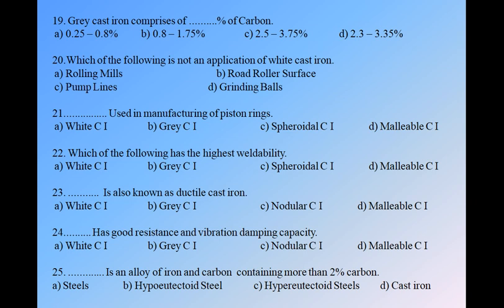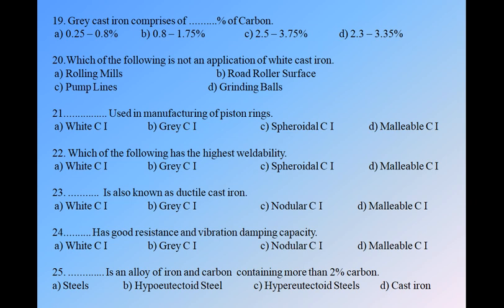Next, question 20. Which of the following is not an application of the white cast iron? We have four options. First, rolling mills, B, roller surface, C, pump lines, and D, grinding balls. The option A is correct, that rolling mills are not an application of white cast iron, where we use the grey cast iron, because the rolling mills require a high compressive strength and good vibration damping capacity.